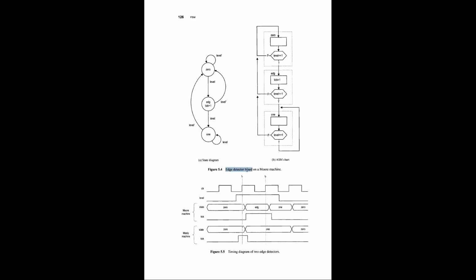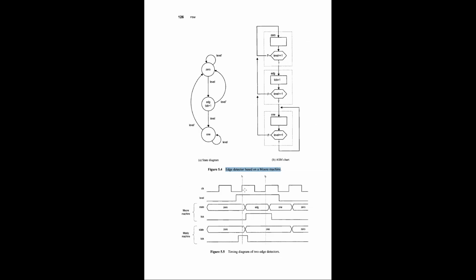Okay, so what is the example? Example is an edge detector based on a Moore machine. So this is the Moore machine state diagram, and what is the design? Design is edge detector. And what is the edge detector? Edge detector basically detects where is the positive edge of the clock. Okay, so let's say this is the tick and this is the error tick.